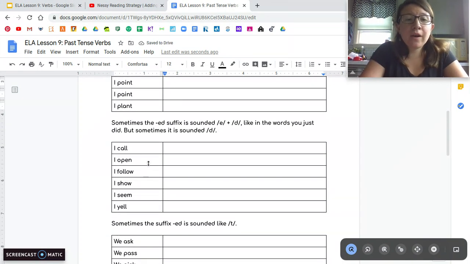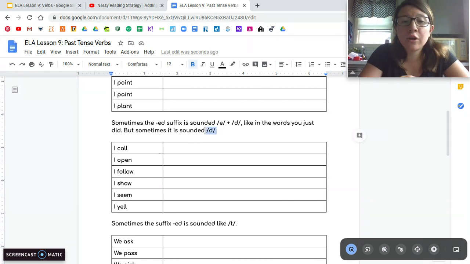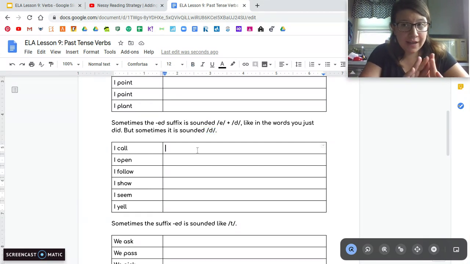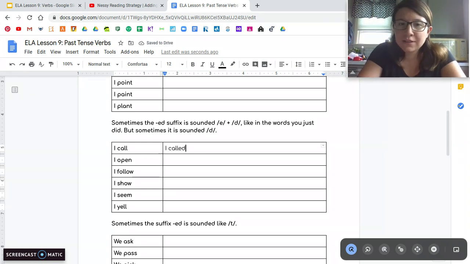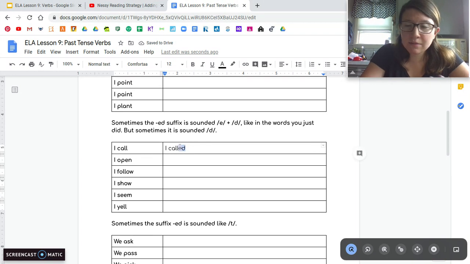Okay? Now if you come down here, this set of verbs, it's helping you out a little bit. This set of verbs, the ed at the end is going to make the d sound. Don't get tricked. You're not just going to add a d. You're going to have to add the ed. So you're going to change I call to I called. Still has the ed past tense marker ending. It just sounds a little different.